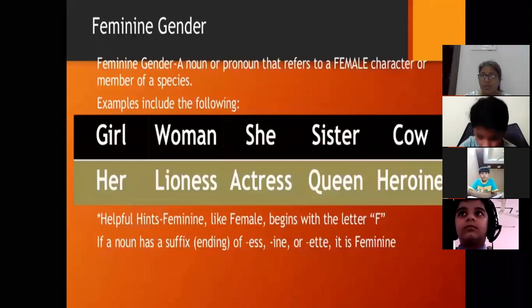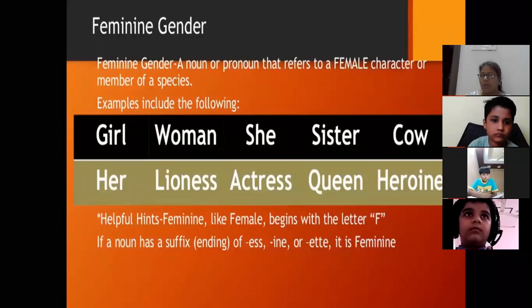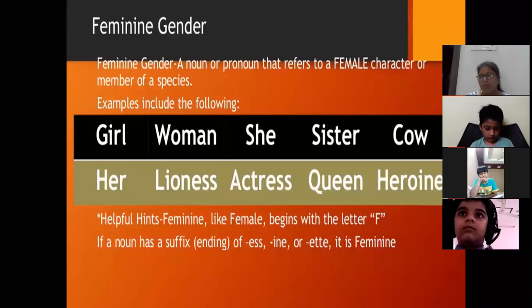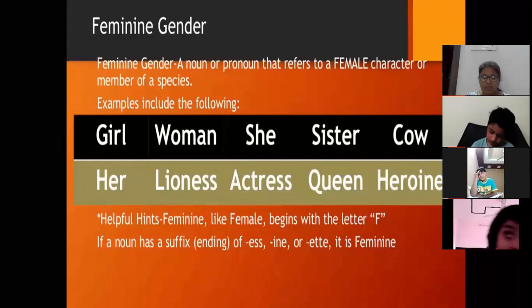Now next one is feminine gender. A noun or pronoun that refers to a feminine character or member of the species is called feminine gender. Or you can say the names of all female persons or animals are said to be in the feminine gender.